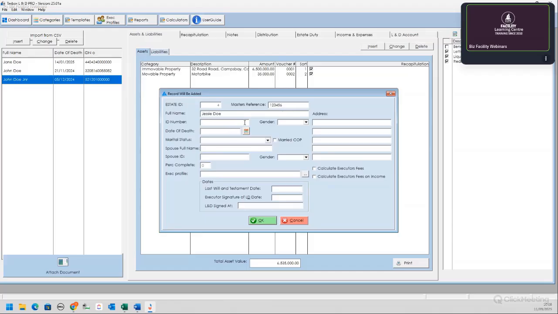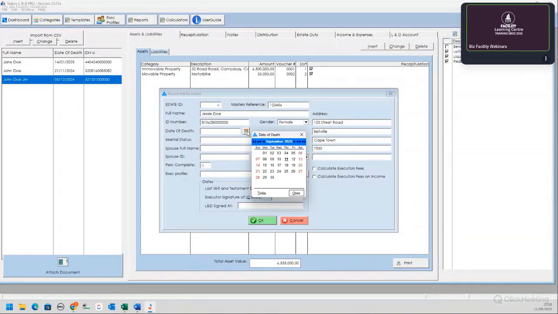And just random ID numbers. Is that now enough? You have to specify if it's a male or a female, of course. 123 Street Road in Bellville, Cape Town, 7530, I think. Of course, the date of death is the most important part.